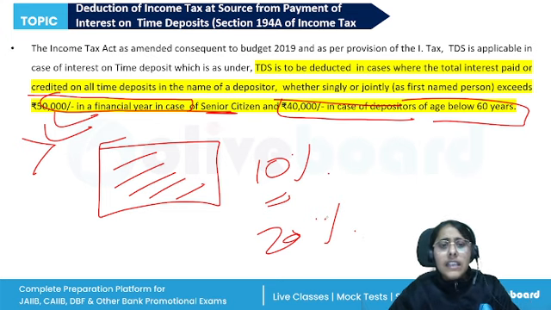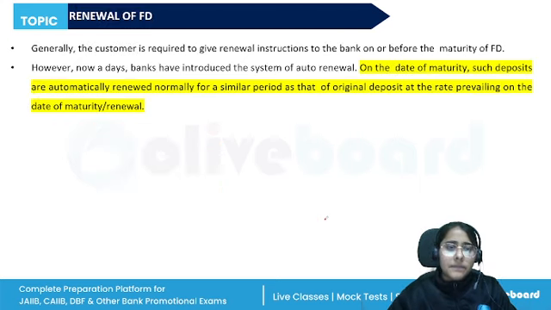However, the bank FD interest is fully taxable in the hands of the investor, and the banks levy the TDS, which may be adjusted while filing the income tax return. Right? So these provisions are there.